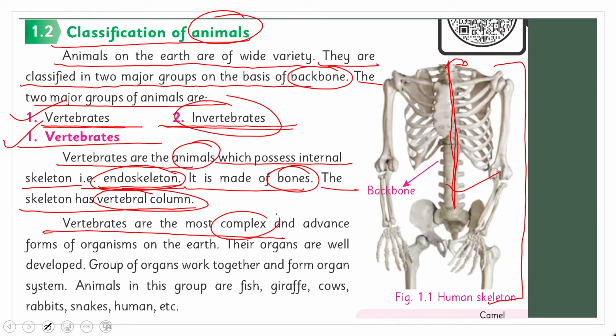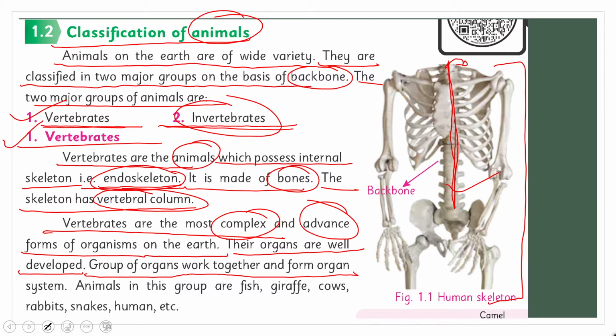Vertebrates are the most complex and advanced forms of organisms on the earth. Their organs are well developed. Groups of organs work together and form organ systems. Animals in this group are fish, giraffe, cows, rabbits, snakes, humans, etc.